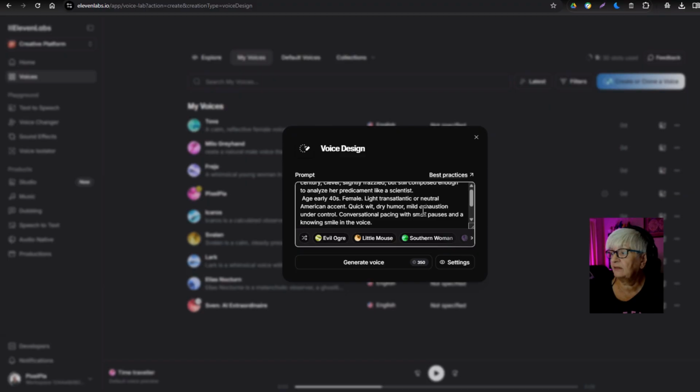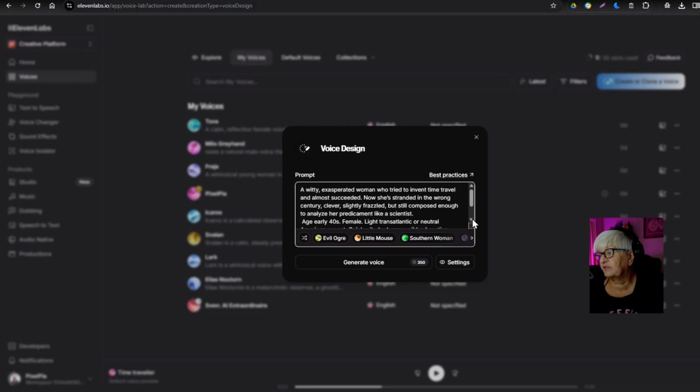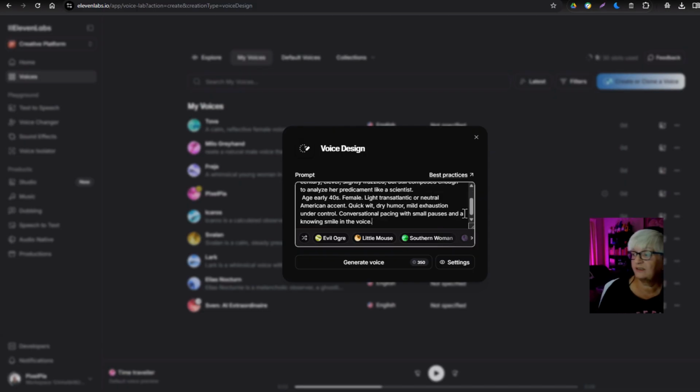The first half of it describes our time traveler: a witty, exasperated woman who tried to invent time travel and almost succeeded. Now she's stranded in the wrong century, clever, slightly frazzled, but still composed enough to analyze the predicament like a scientist. Then we have the details. Age, early 40s, female, light transatlantic or neutral American accent, quick wit, dry humor, mild exhaustion under control, conversational pacing with small pauses, and a knowing smile in the voice.